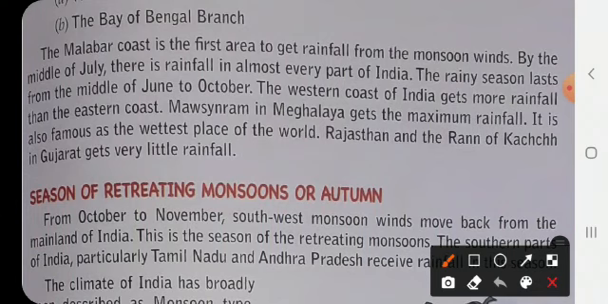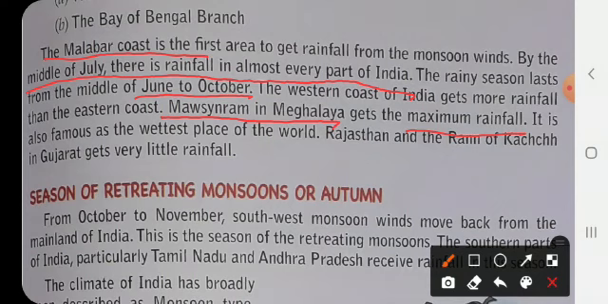So, which is the first area which gets the rainfall? It is the Malabar coast which gets the first rainfall during the monsoon season, and by the middle of July, there is rainfall in almost every part of India. The rainy season lasts from the middle of June to October, and the western coast of India gets more rainfall than the eastern coast. So, now the maximum amount of rainfall is in Mawsynram in Meghalaya.